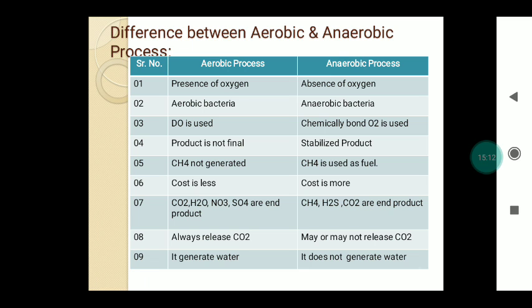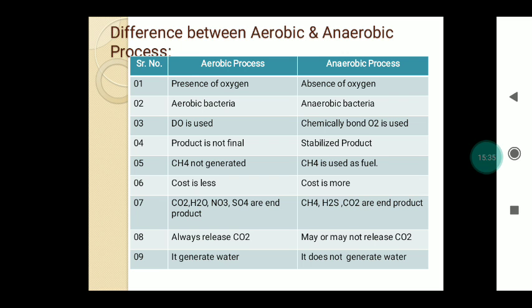Now we are going to discuss the difference between aerobic and anaerobic processes. First, in the aerobic process there is a presence of oxygen, but in the anaerobic process there is an absence of oxygen. Next, in the aerobic process aerobic bacteria are required, and in the anaerobic process anaerobic bacteria are required.